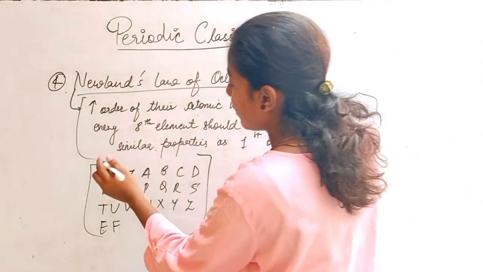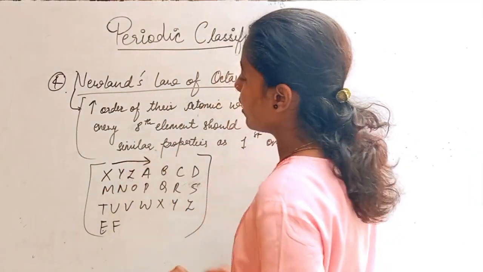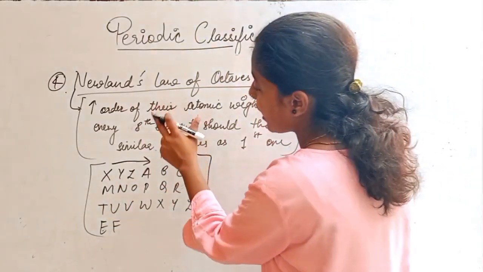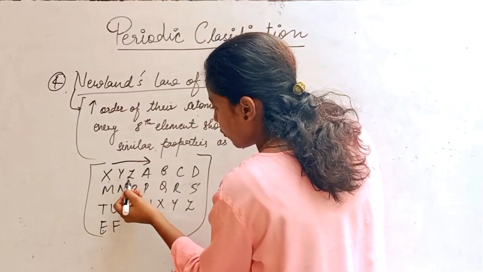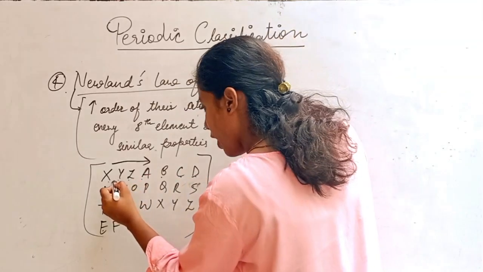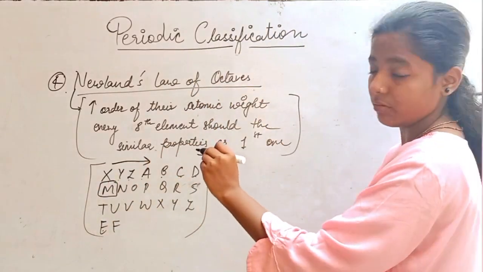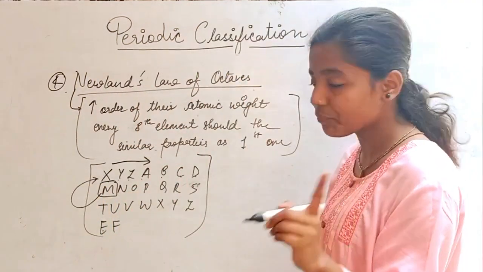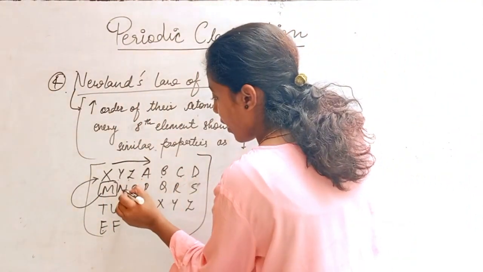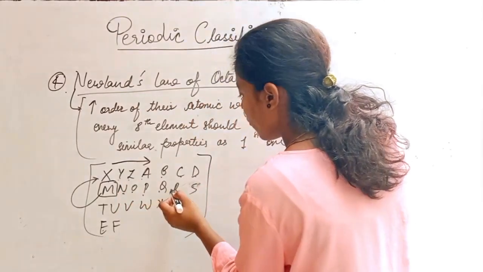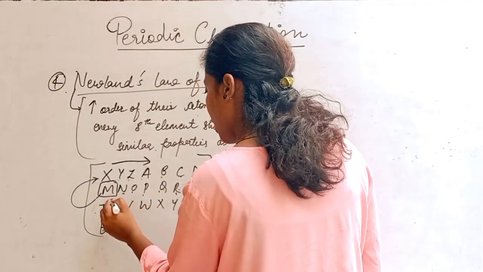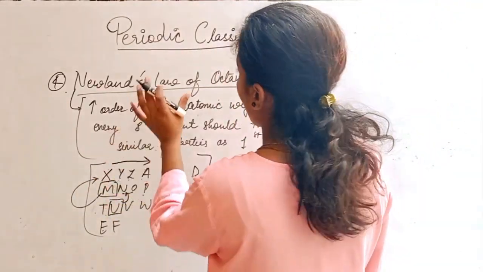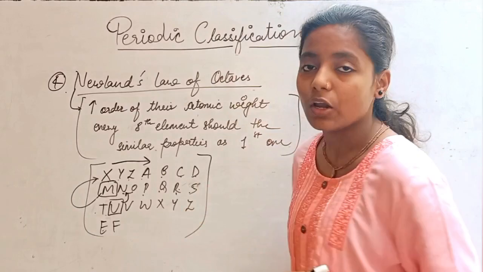The elements are organized in increasing order of their atomic weight, and also look at every eighth element: 1, 2, 3, 4, 5, 6, 7, 8. Here M will have similar properties as the first element, that is X. Now after M we have N. Let's count it: 1, 2, 3, 4, 5, 6, 7, so U will have similar properties to N. So this is the group or the octave table of Newlands' law.